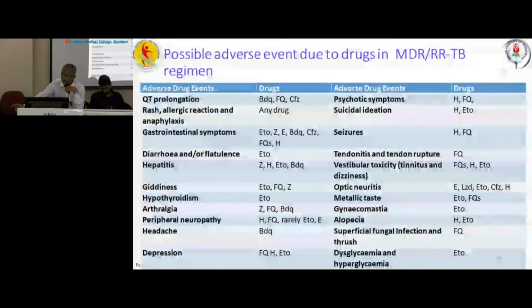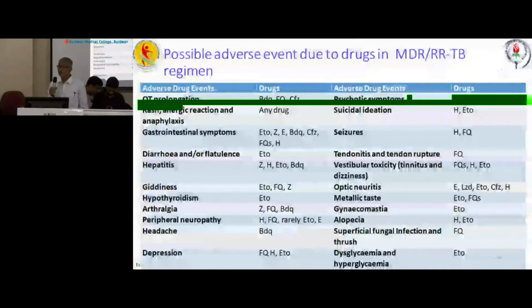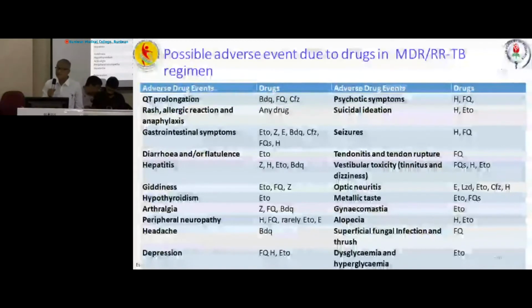Arthralgia: pyrazinamide, fluoroquinolone, bedaquiline. Peripheral neuropathy is very common following use of INH, fluoroquinolone, rarely ethionamide and ethambutol. Headache, very common following exposure to bedaquiline. Depression: fluoroquinolone, INH and ethionamide. Psychotic symptoms, as I already told, may occur following intake of INH and fluoroquinolone.